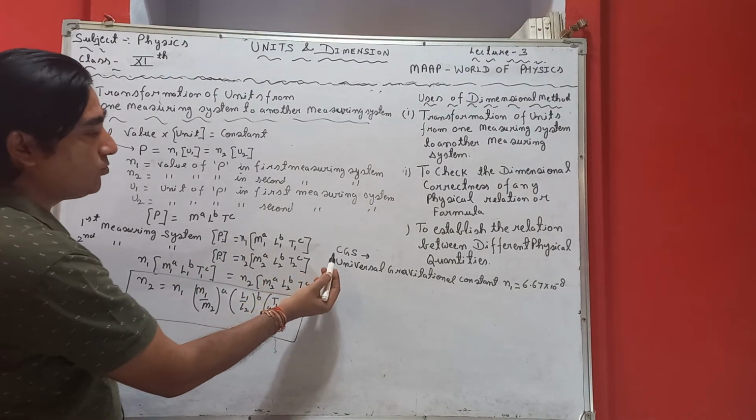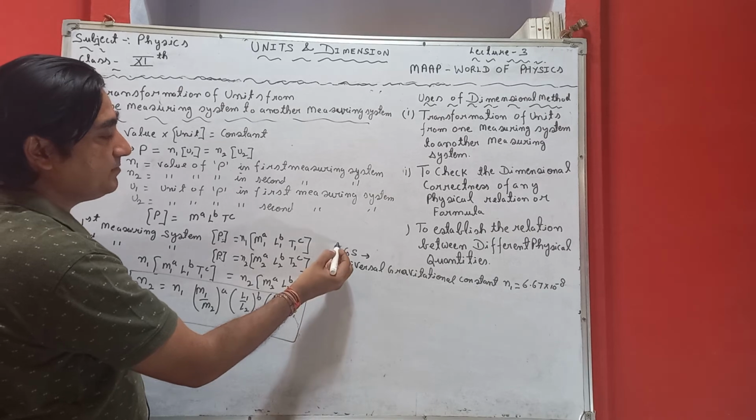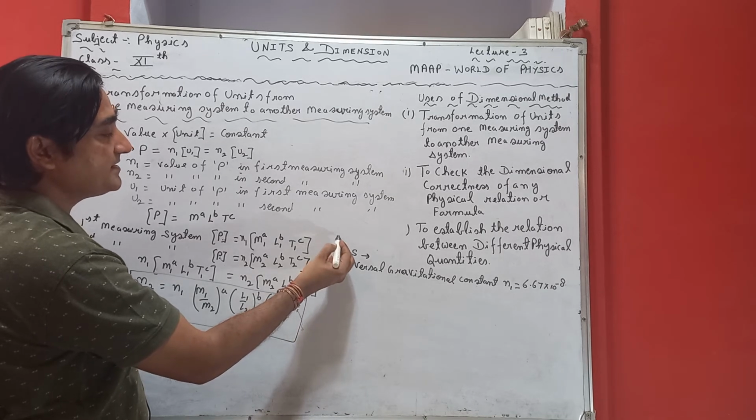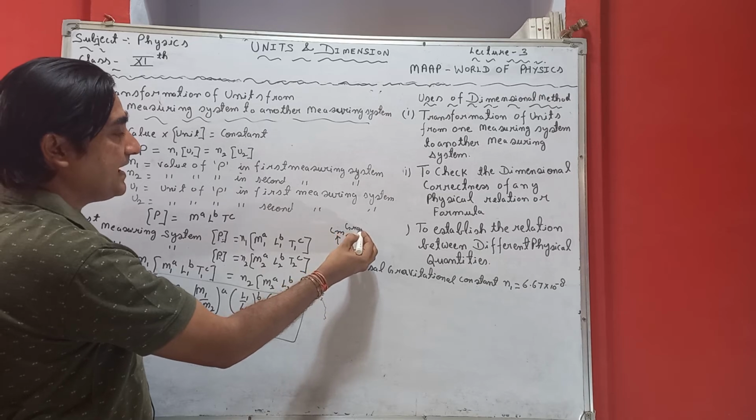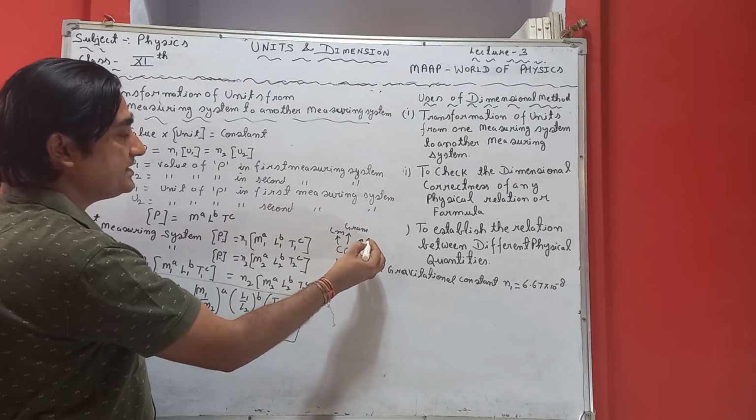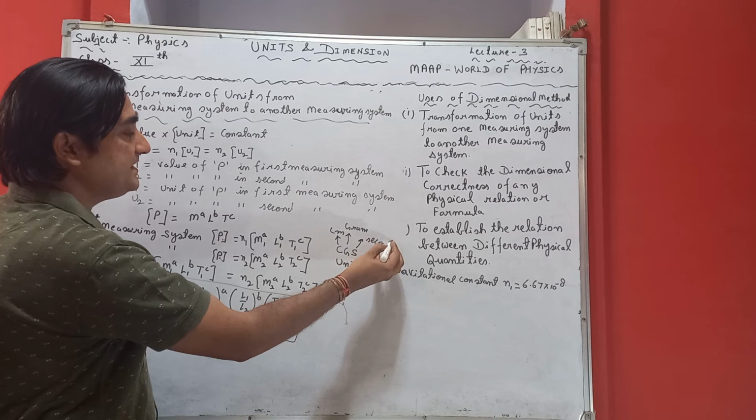I have already told you, in the CGS system, length is measured in centimeter, mass is measured in gram, and time is measured in second. So this is the CGS system.